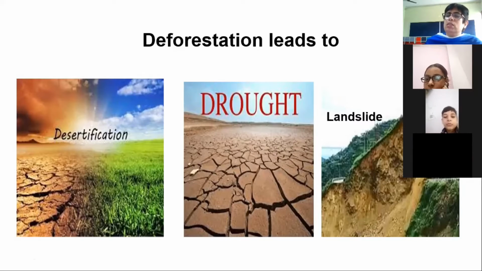These days, even in the news, you are hearing about landslides in Himachal Pradesh, landslide in Chamba, landslide in Uttarakhand areas. Why are these happening? These are all happening because of deforestation. The population is increasing, and to make places, to construct houses, roads, hotels and all, we are cutting down the trees.